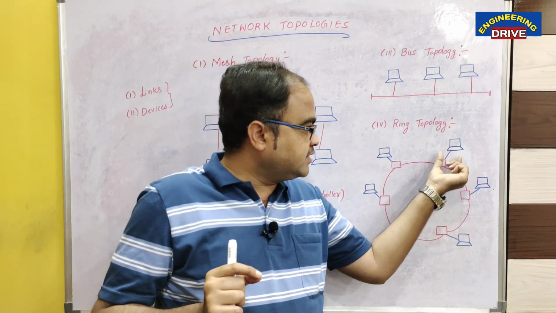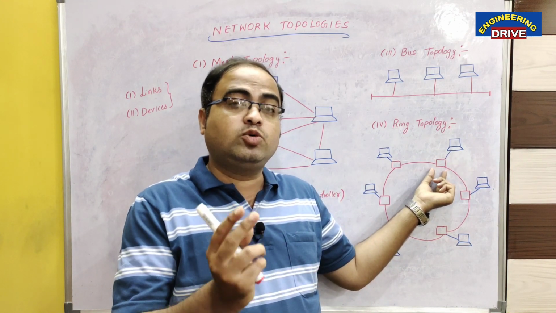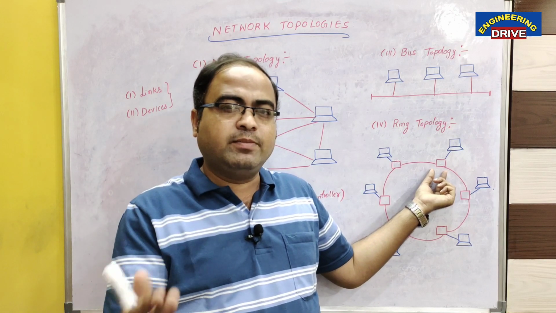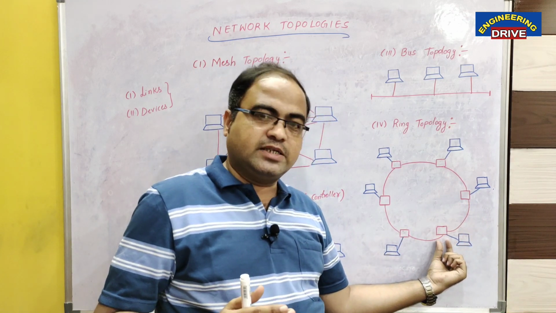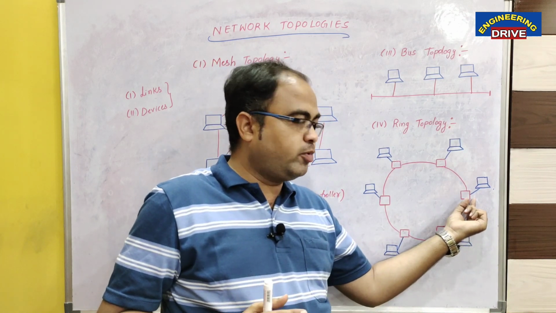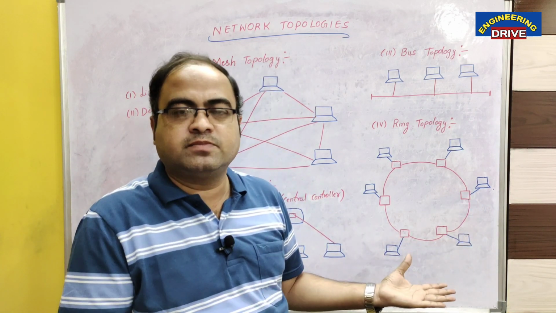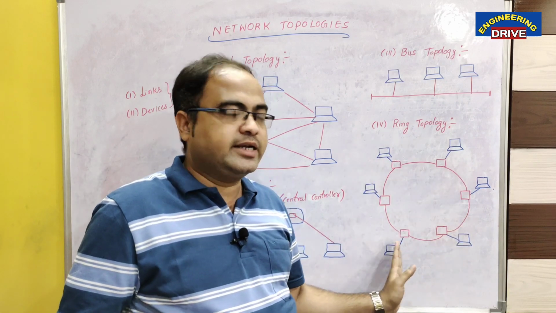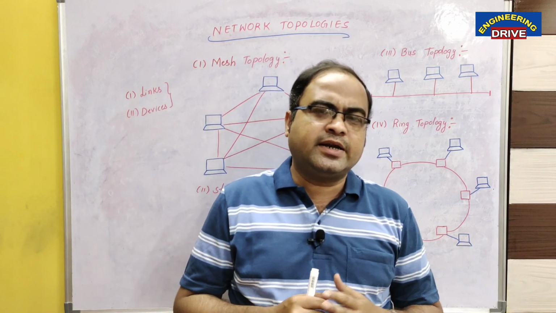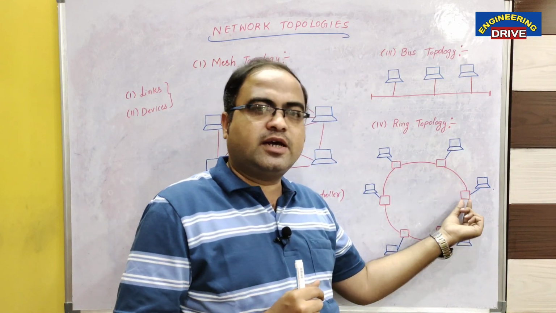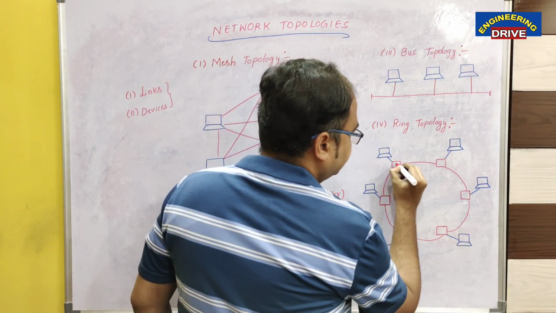You can see here. Let us say this is my device. This device will have a dedicated point-to-point link to its neighboring devices. What is the meaning of neighboring here? Left side and right side device. Similarly, let us take this device. This device will have a dedicated point-to-point link to its left side neighboring device and then its right side neighboring device, like this. Okay, and this type of connection forms a ring structure. We can see here, this is a ring structure. Now, sir, in ring topologies, what are these boxes which you have taken here? These boxes are actually repeaters.